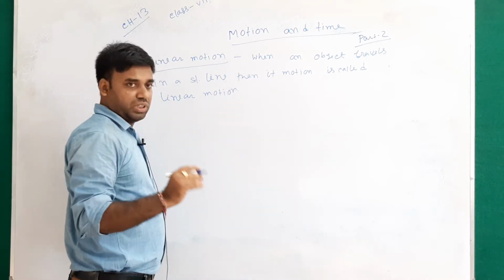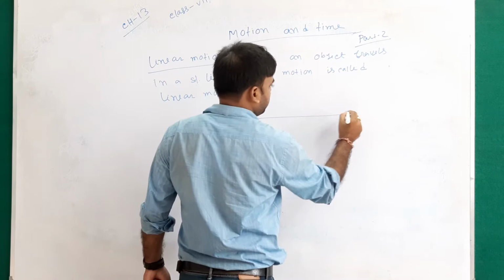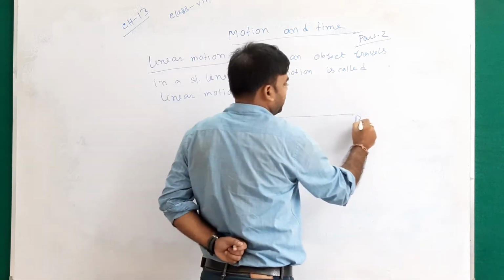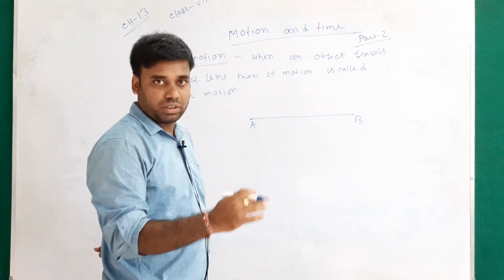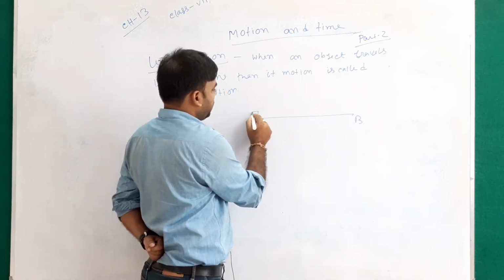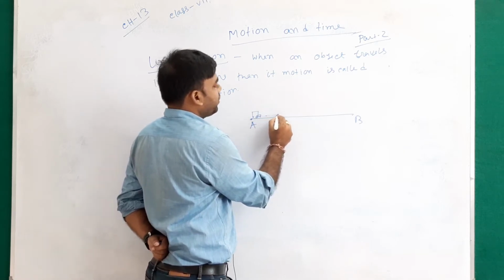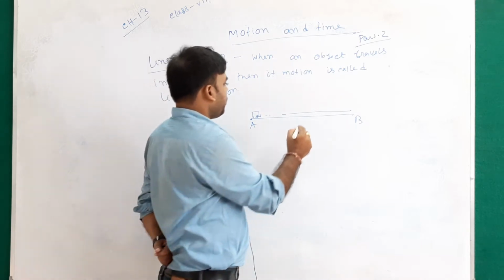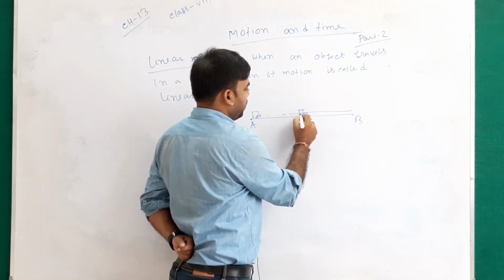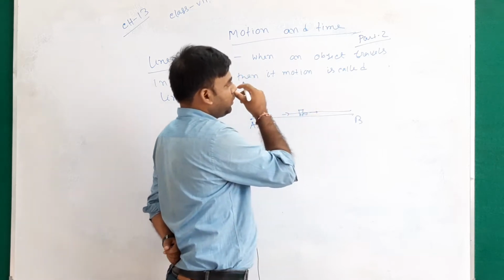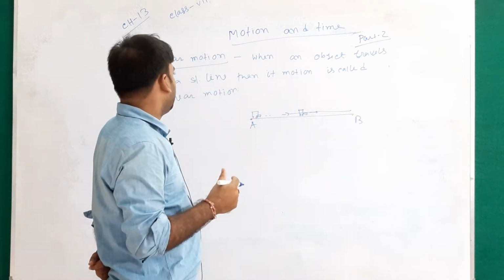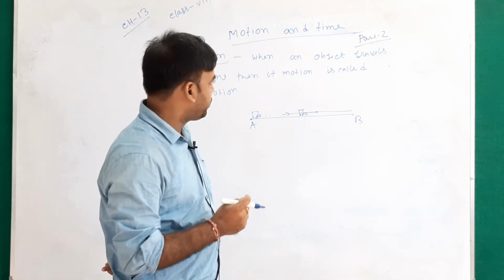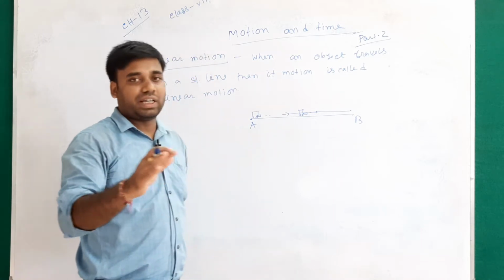It means, suppose there is a straight path from place A to B. That road is straight, and a car is moving along it from this side to this side. Then the motion of the car, or we can say the car, is in linear motion. Linear motion means it travels in a straight line.